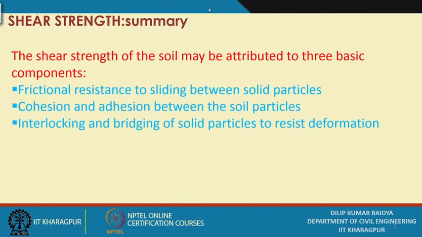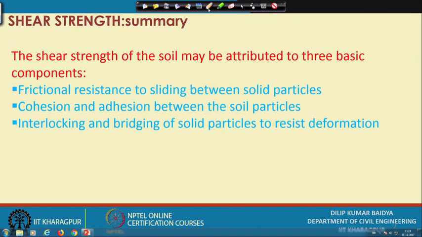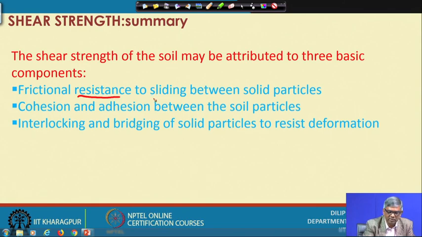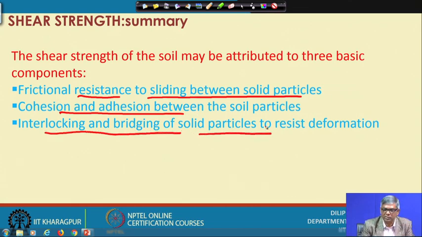Initially I discussed the sources of shear strength. We have mentioned frictional resistance to sliding between the solid particles, then cohesion and adhesion, and interlocking and bridging of solid particles. I am highlighting this because sometimes in a competitive exam, the MCQ will have certain statements and it will ask you to find out the statement which is not correct, or how many statements are correct and how many are wrong. If you keep this important point in mind, then you will be able to do that.